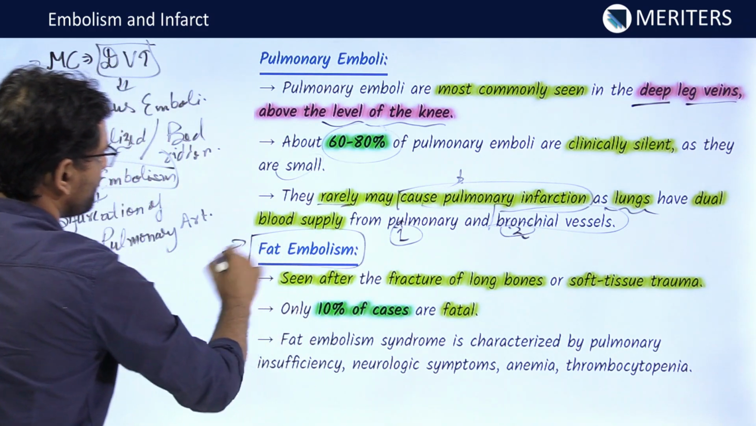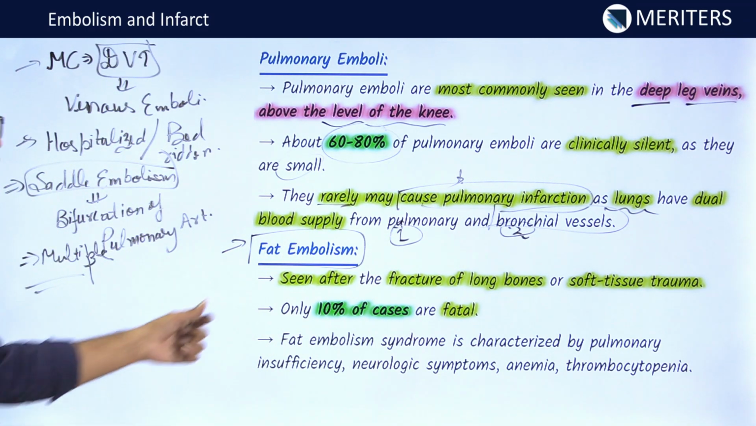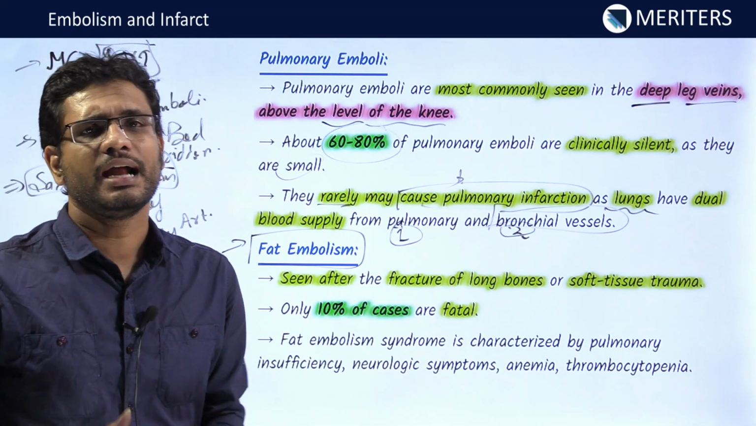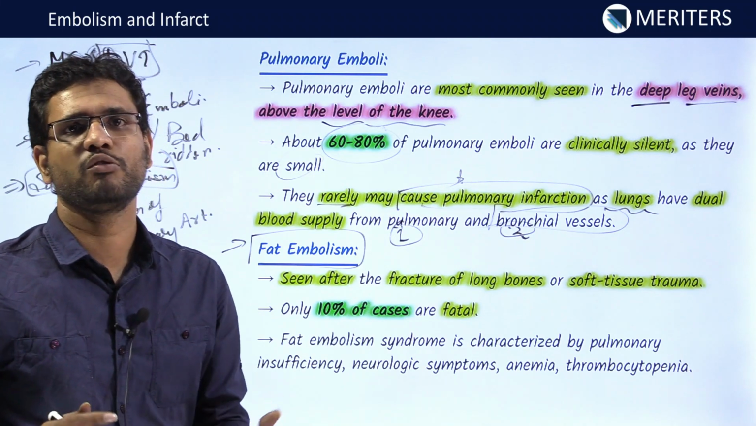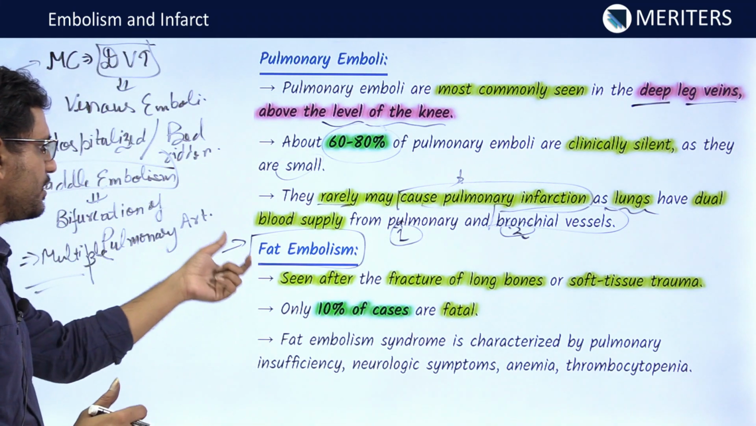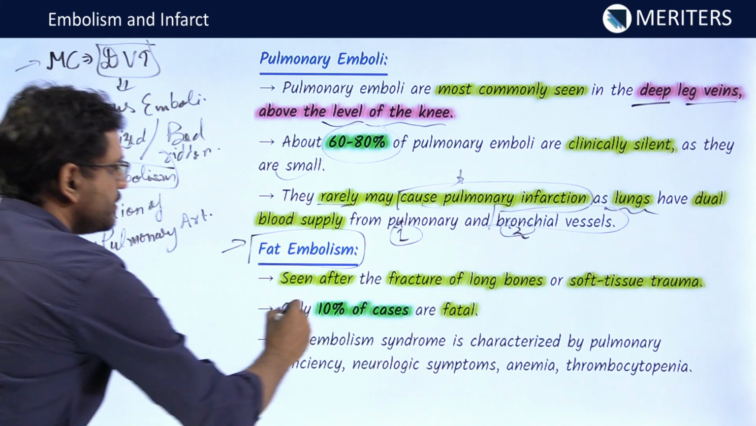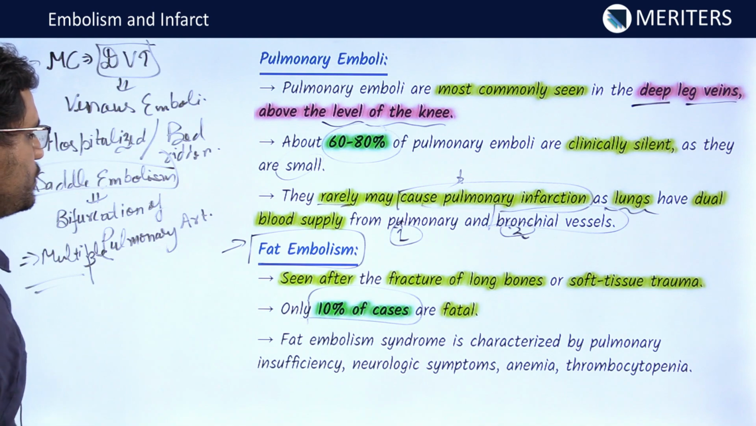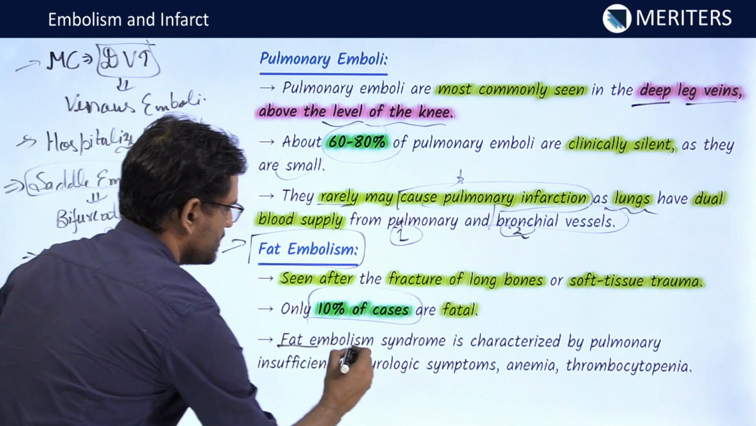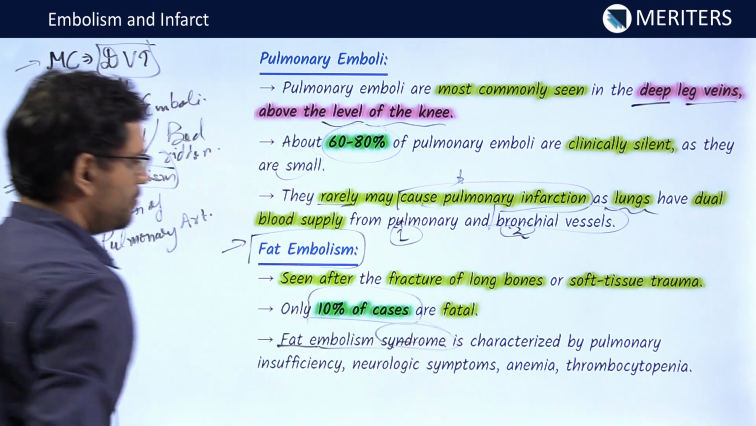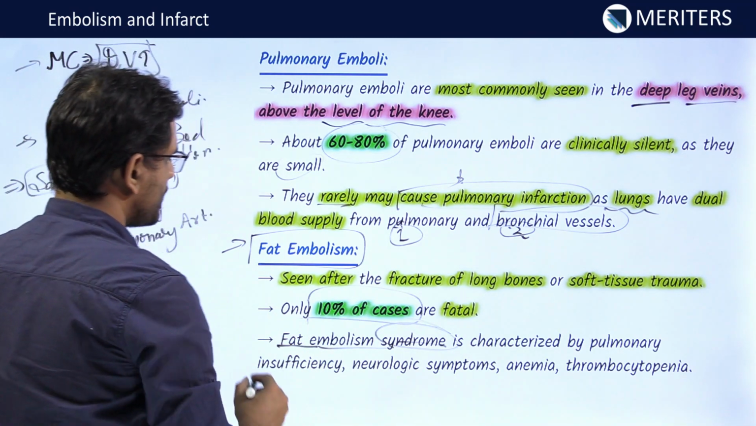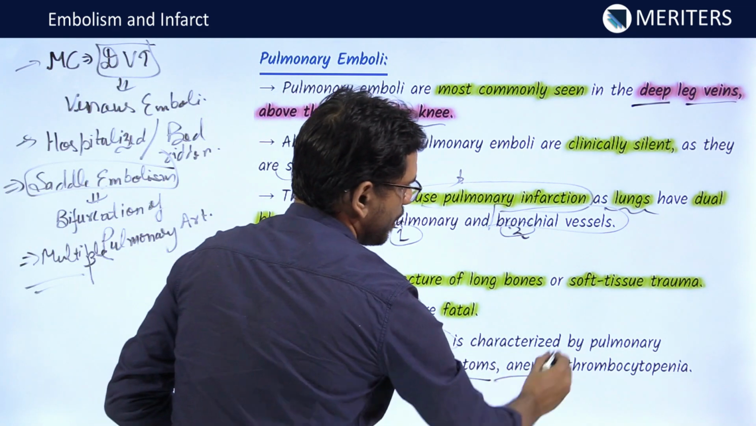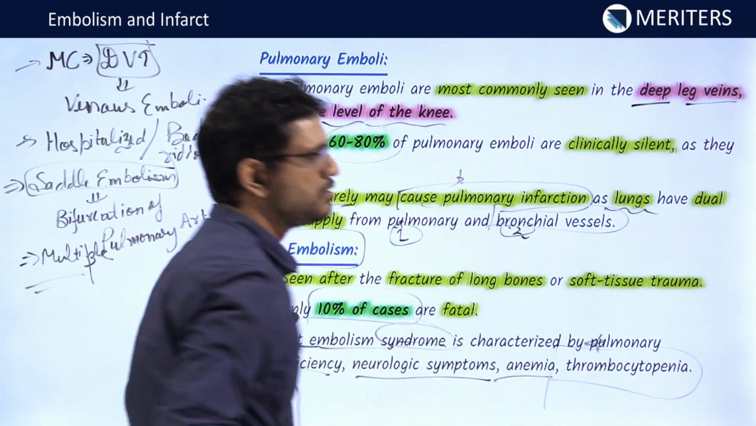Next one we have is the fat embolism. Now this type of embolism is seen in fractures of long bones, and sometimes when there is soft tissue injury involving adipose tissue, that is the reason for this. Now 10% of cases of fat embolism are fatal, and there is a very unique syndrome associated with this, known as fat embolism syndrome. What is this? It is characterized by pulmonary insufficiency, neurological symptoms, anemia, and most characteristic, thrombocytopenia.